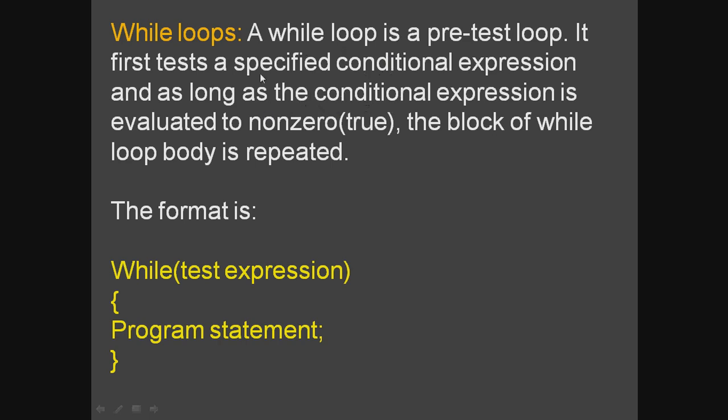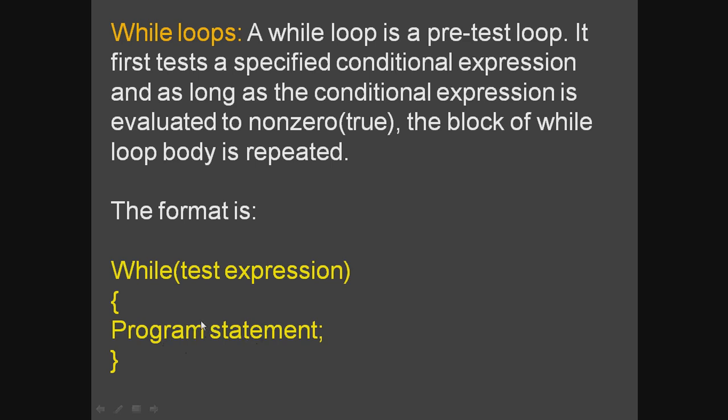The only thing is that the format is different, and the way of execution is a bit different. In the for loop you have noticed that three things are done at the same time: the initialization, testing the condition, and re-evaluation. In the while loop, the initialization is done before the test expression begins. Then comes the body of the while loop, where the program statements are written.